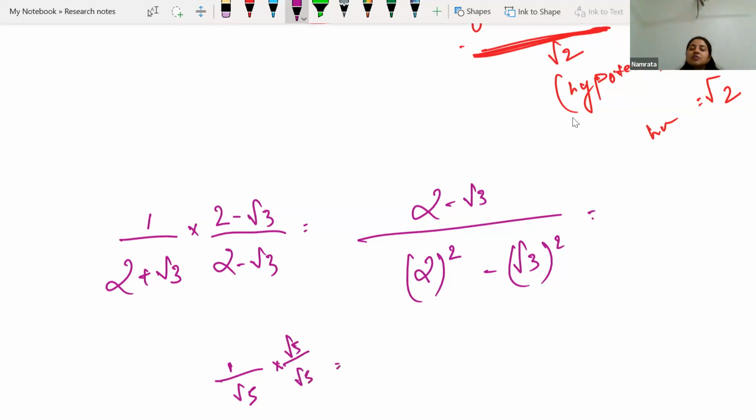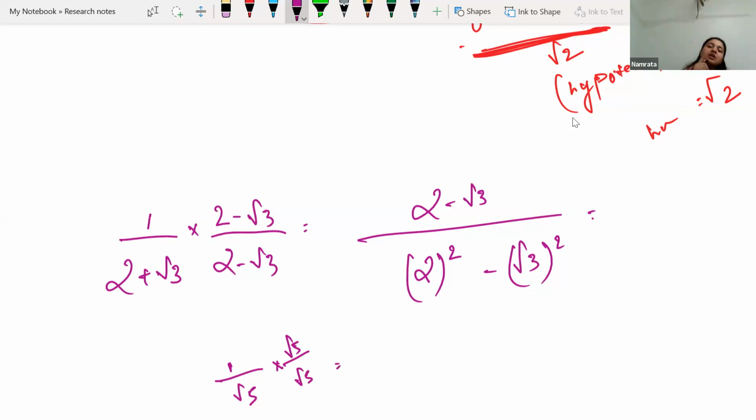So whenever we are doing rationalization, or whenever we want to remove the square root sign from the denominator, in mathematics whenever we get an answer and there is a square root sign in the denominator, we try to remove that. We don't leave our answer like that. So from the denominator, we always try to remove the square root sign. And for that, whatever way works, we do that.